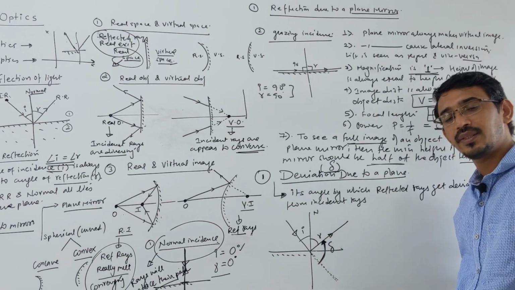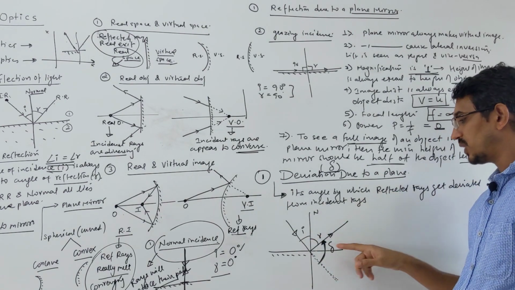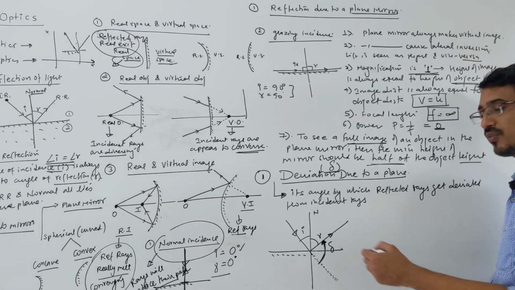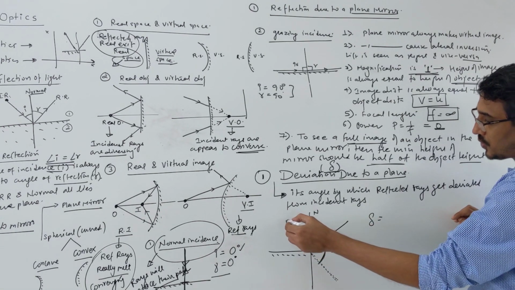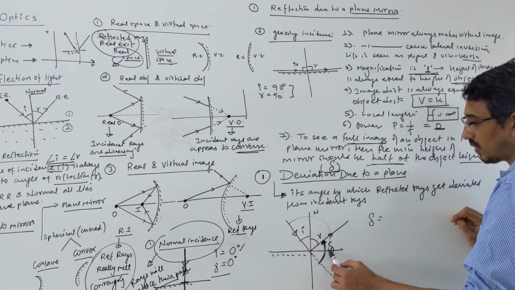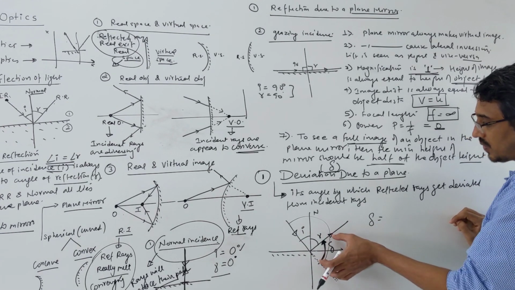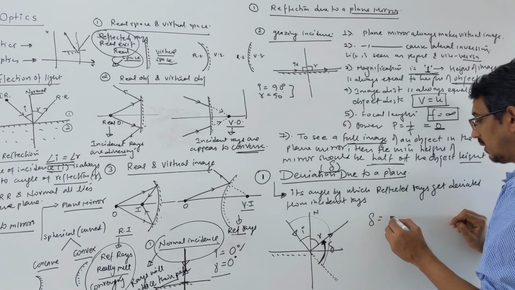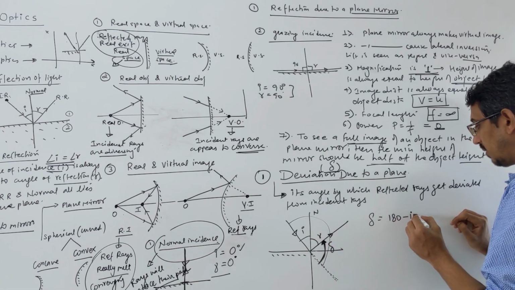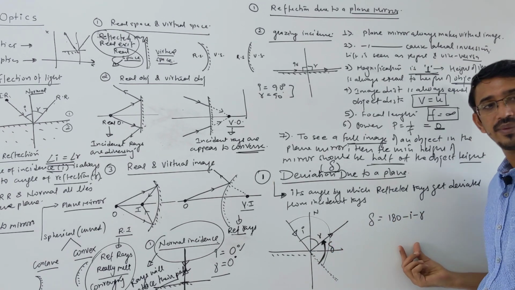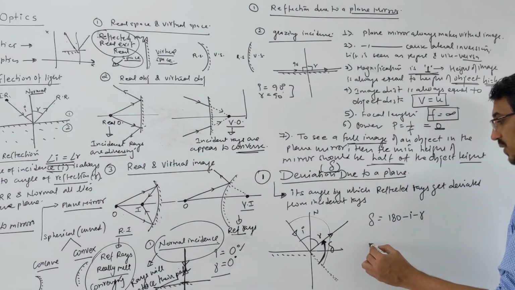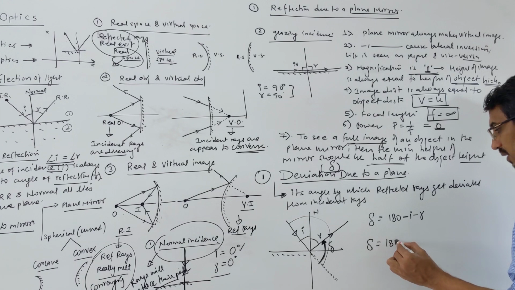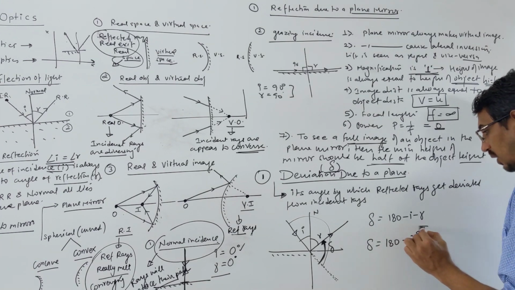The original path, the final path, right? So how do you define deviation? Look here. This is a straight line, so this complete angle is 180. So deviation is 180 minus this and minus this, so 180 minus I minus R. But we know the first rule, that I and R are always equal. So deviation is 180 minus 2I, or you can write 2R also.